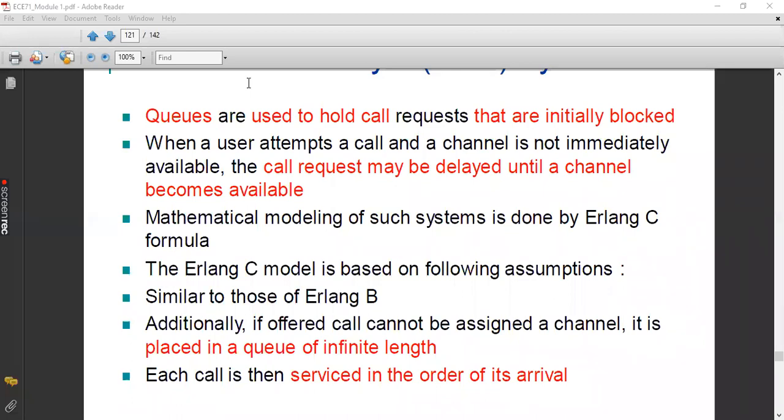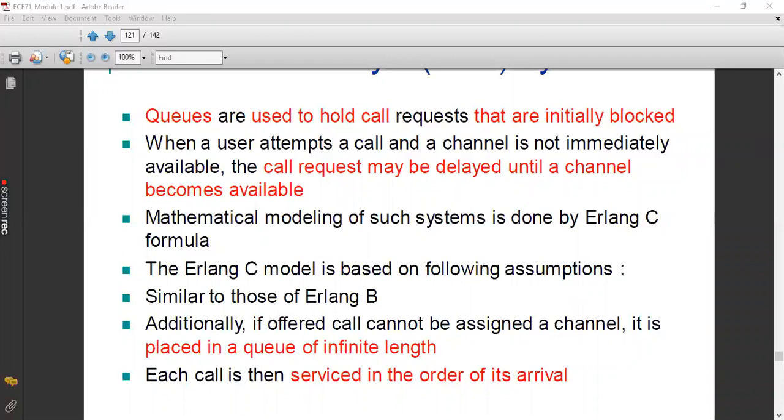Any call or any subscriber can be offered service. The only thing is that they will get delayed, but still they are not blocked. Any call placing a request at any point of time will get service because they have the provision to be placed in the queue. The queue has infinite capacity, that is, any number of subscribers can be placed in the queue. That is why this has memory. Each call is then serviced in the order of its arrival. Based upon the order of arrival, they are placed in the queue and accordingly serviced, which again depends upon the availability of channels.